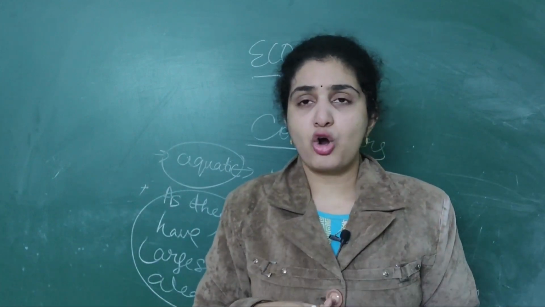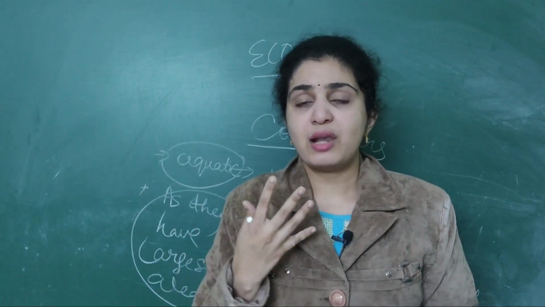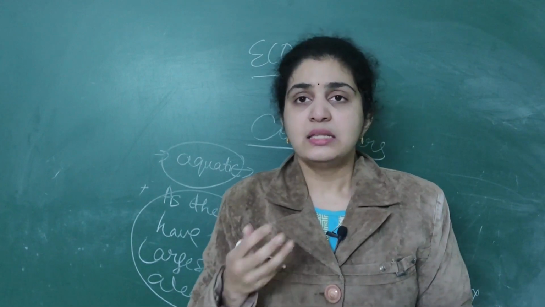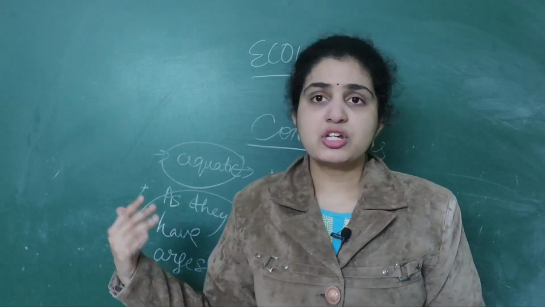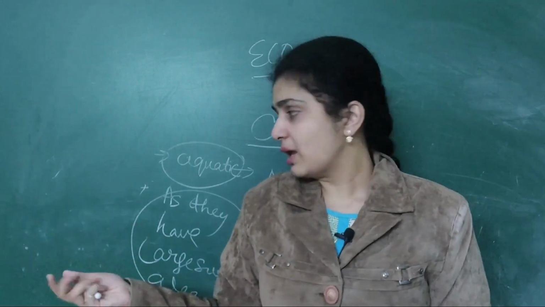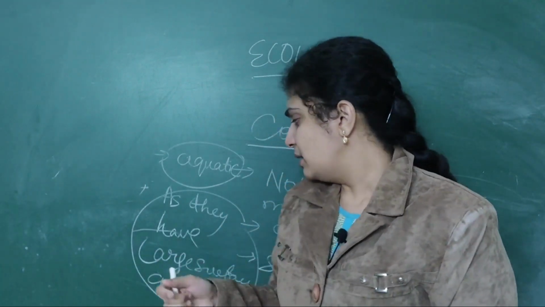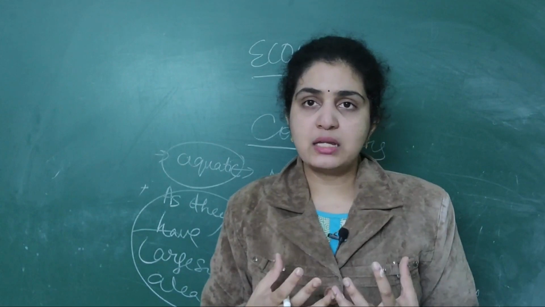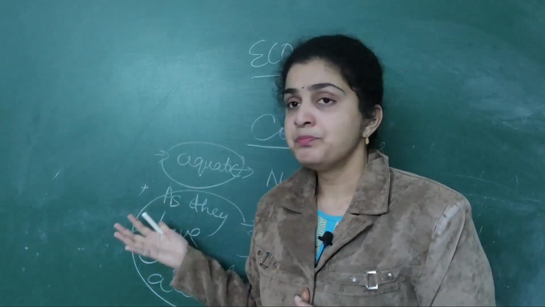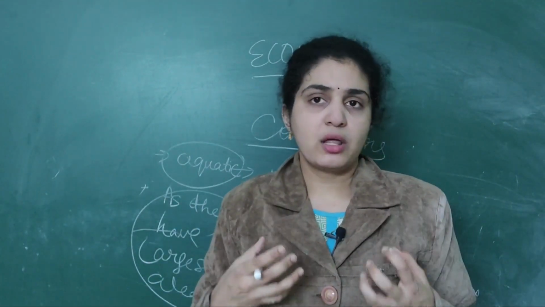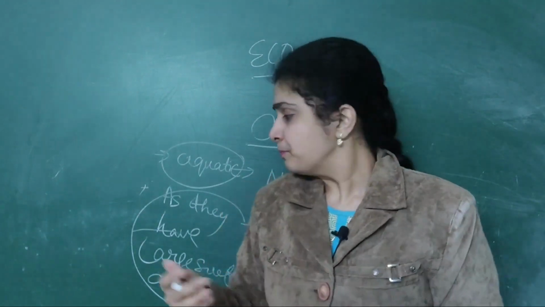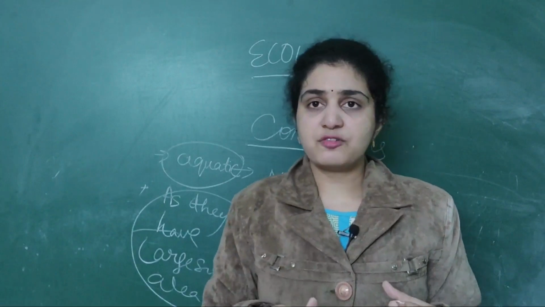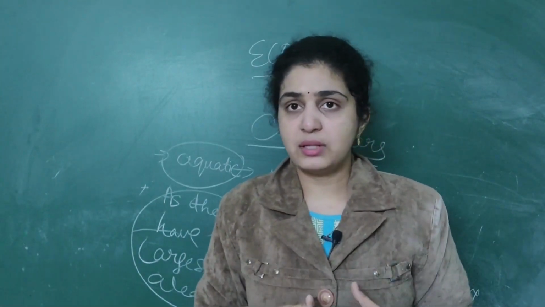Small animals are not found there because they have a large surface area, so there is more heat loss from the body. Important NEET question, asked in alternate years: why smaller organisms are not found in the polar regions. Because they have a large surface area.